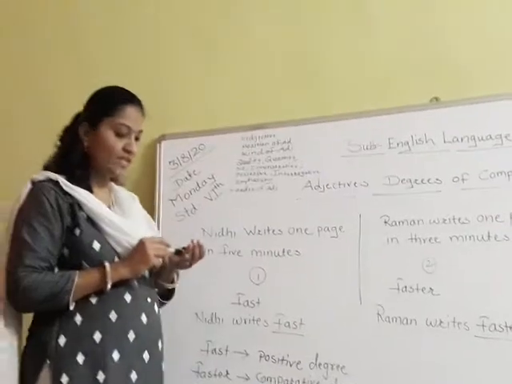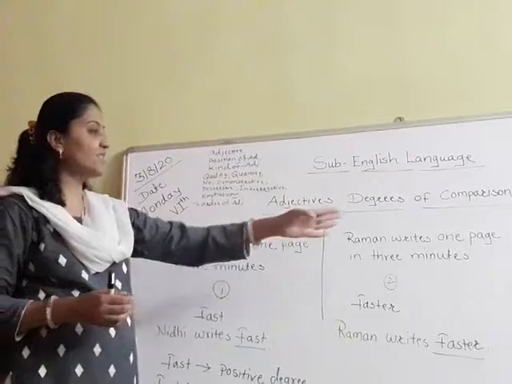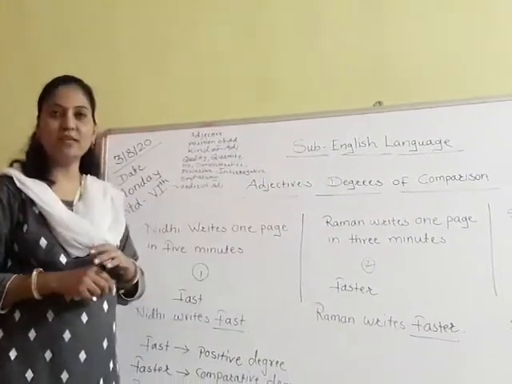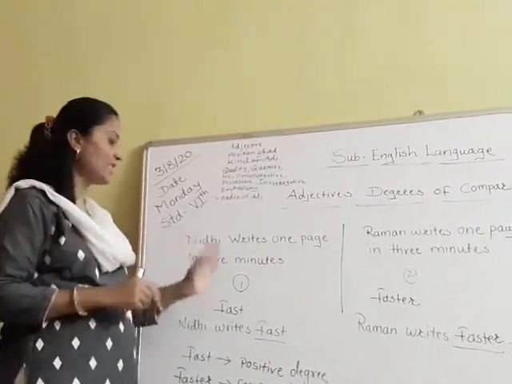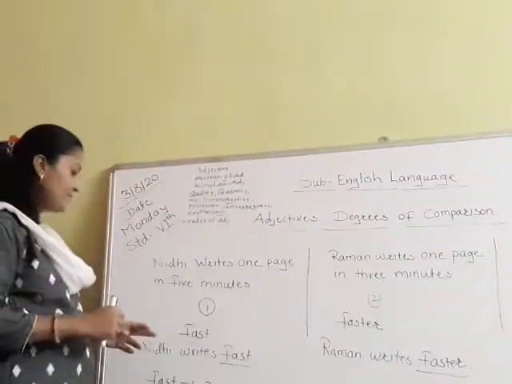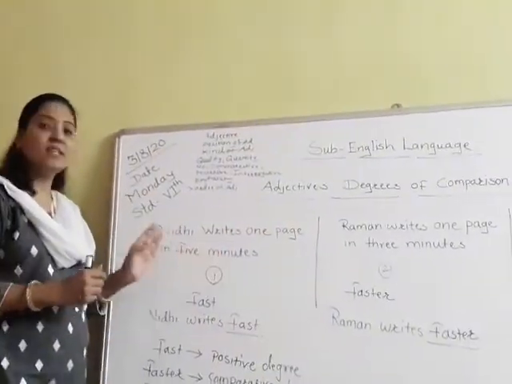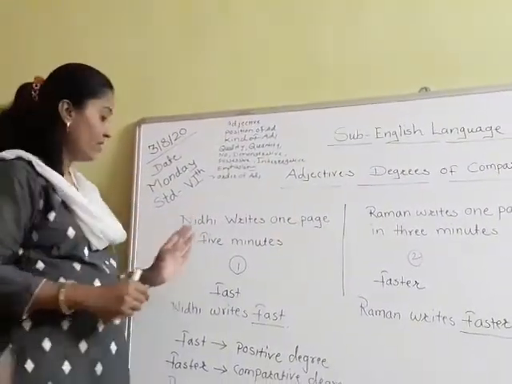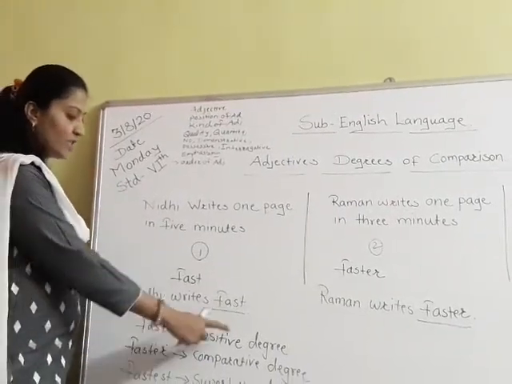So have you understood this concept clearly? We have written three different sentences, okay? And each person is doing the same activity, but their speed is different. To mention their speed, I have used some adjectives here: fast, faster, fastest. These three different adjectives are showing us the degrees of comparison. The first word, fast, Nidhi writes fast, it shows the positive degree.